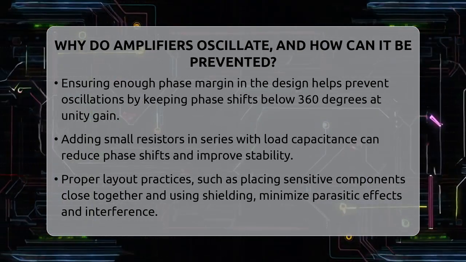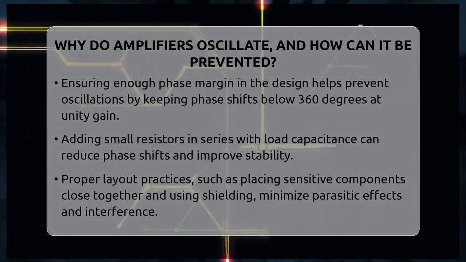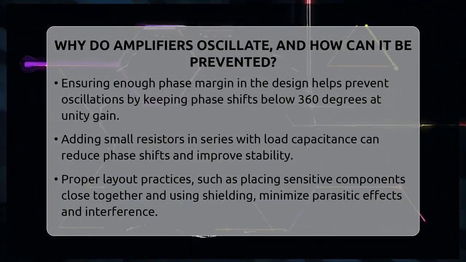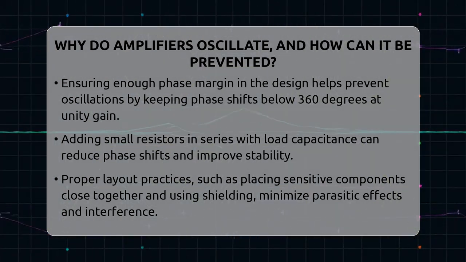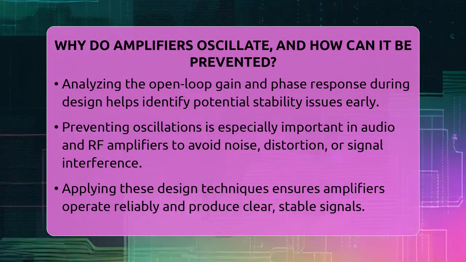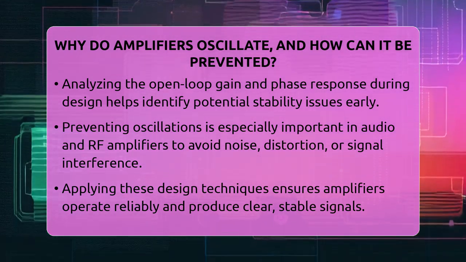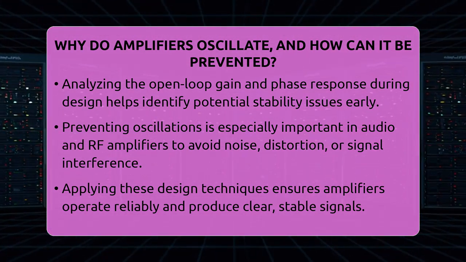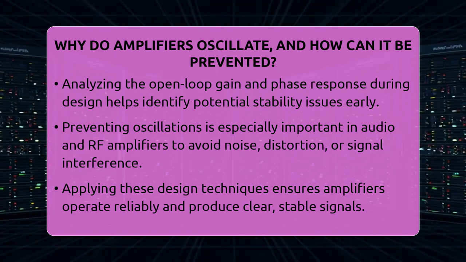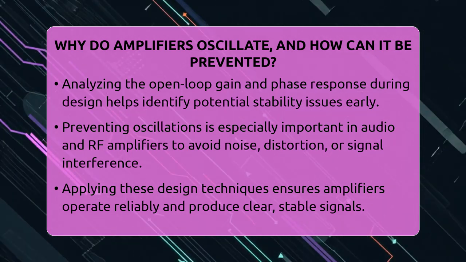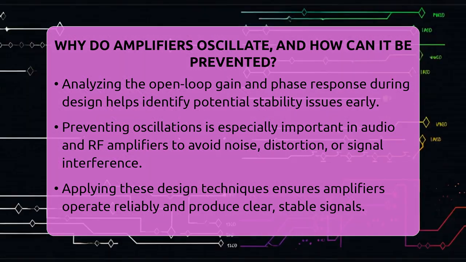Good layout practices are essential too. Keeping sensitive parts close together minimizes parasitic effects. Using proper shielding reduces electromagnetic interference that can trigger oscillations. During the design phase, analyzing the open-loop gain and phase response helps identify potential stability issues before building the actual circuit. In real-world applications, preventing oscillations is vital.